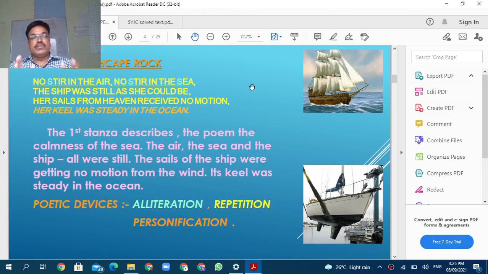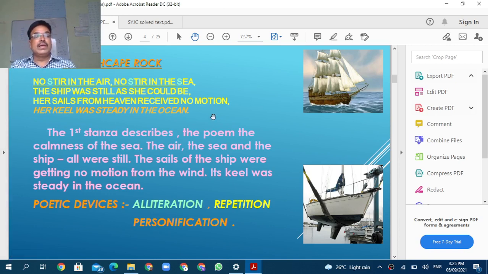Now see, this is the beginning of the poem. No stir in the air, no stir in the sea. The ship was still as sea could be. Her sails from heaven received no motion. Her keel was steady in the ocean.